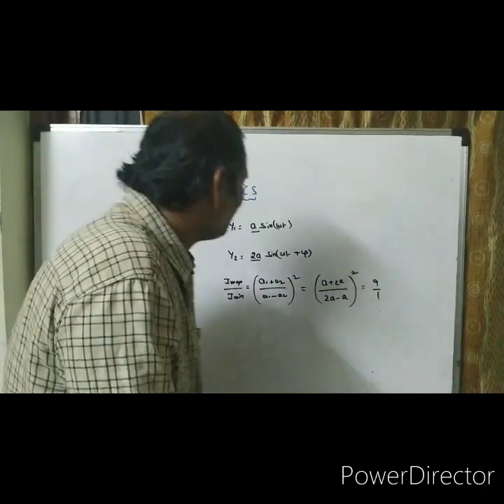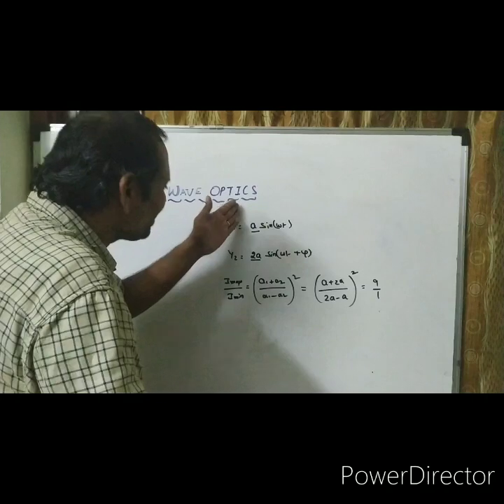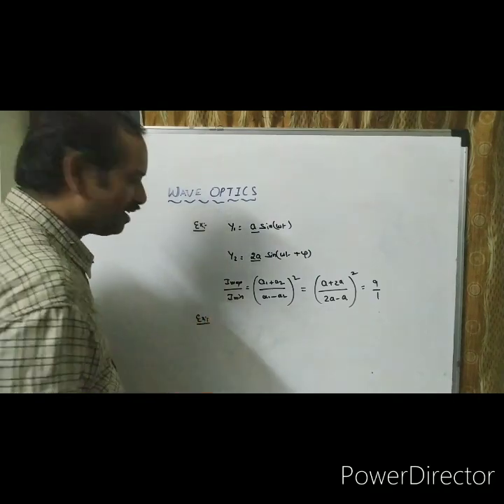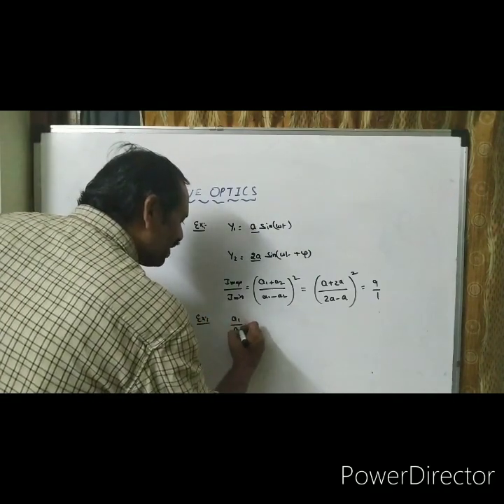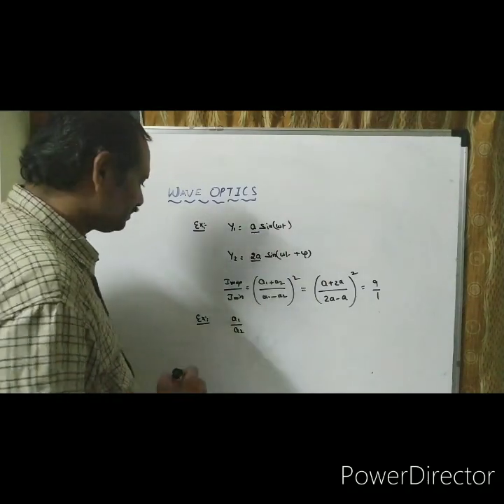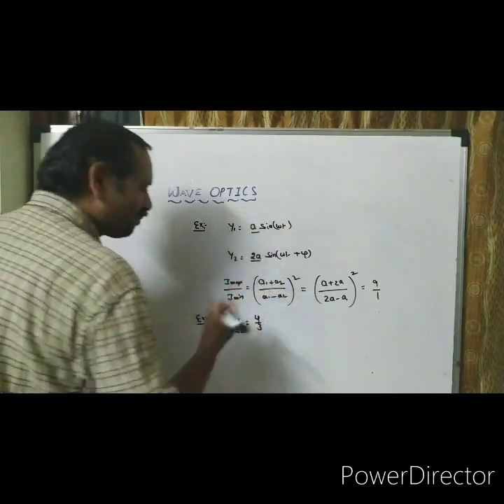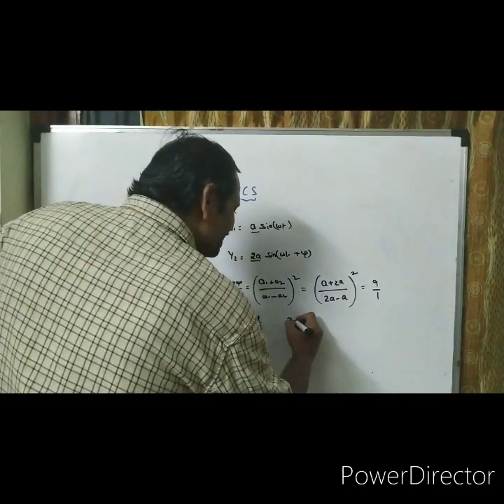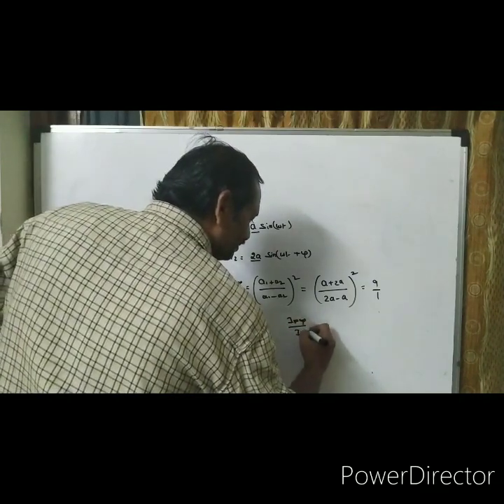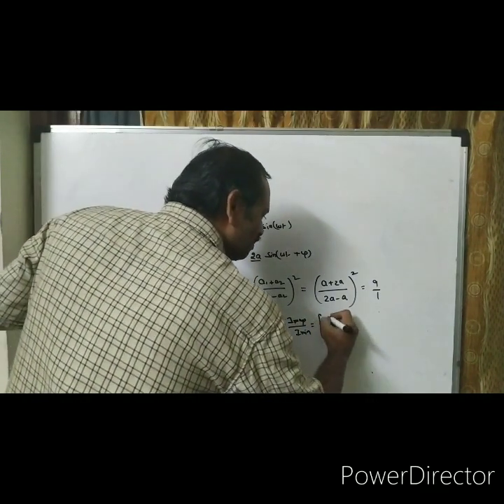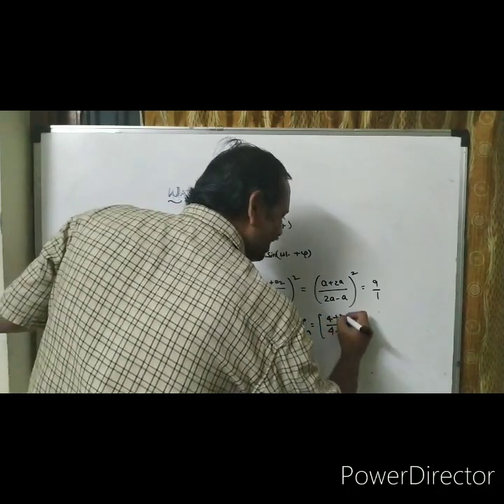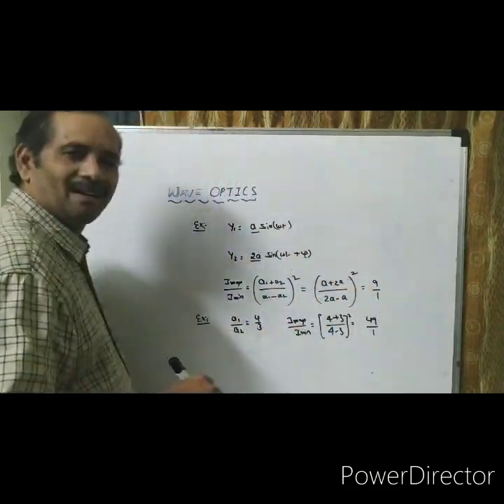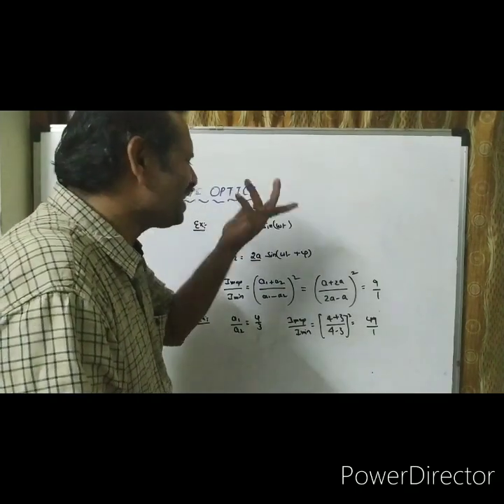Simple application. But in JEE Mains or Advanced papers, they are not giving equations like this; they give simple questions. One more conceptual example. Observe it. The ratio of amplitudes of the two waves is 4:3. The ratio of Imax to Imin is (4 plus 3) by (4 minus 3) whole square, that is 49:1. It's not a big issue.